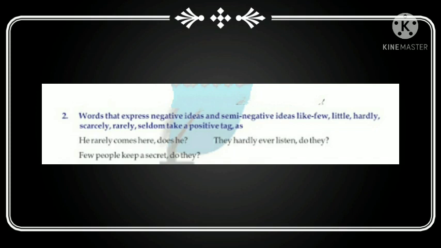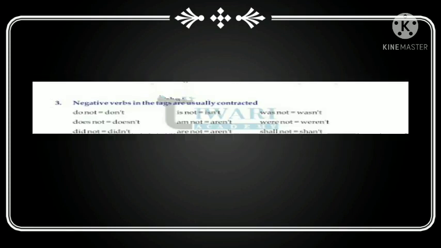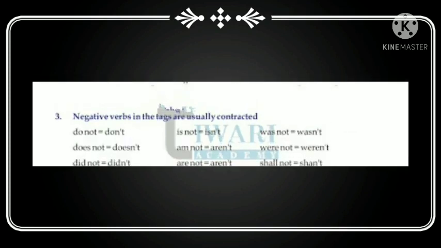For example, he rarely comes here. Does he? They hardly ever listen, do they? Okay, like this, whenever we are using rarely, hardly, we must use a positive tag. And see the third type of question tag sentence. Negative verbs in the tags are usually contracted. So always the negative verbs are contracted.